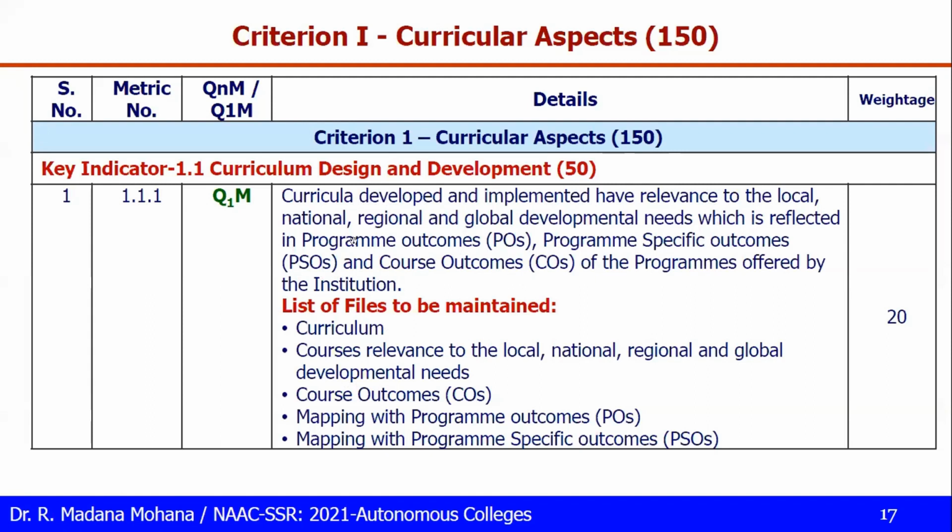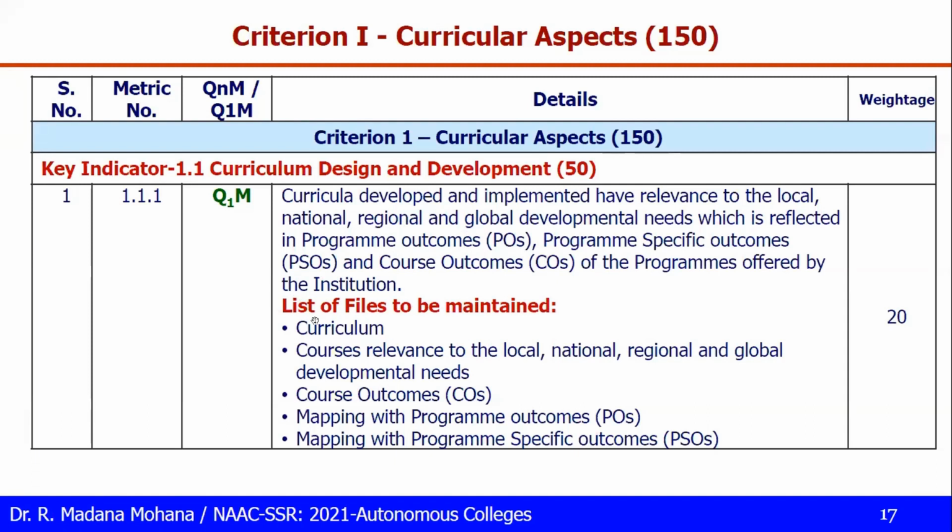So yours is an autonomous college, so we have to follow the curriculum developed by us. Whatever curriculum was implemented should have relevance to local, national, regional, and global development needs. Those can be reflected in program outcomes, program specific outcomes, and course outcomes. If you are an affiliated college, we have to follow the affiliating university's curriculum. So, your list of files or documents to be maintained.